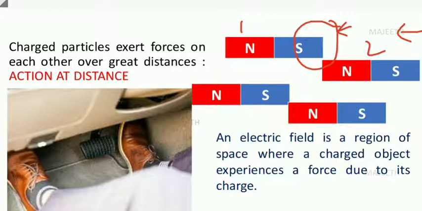Right? So, the region where magnet 2 feels the force from magnet 1 is known as field. Once it reaches this location, even if you take your hand off, magnet 2 will either attract or repel depending on the polarity. So that region is known as field. What happens in that region? Force is felt. So field is a region where force is felt.